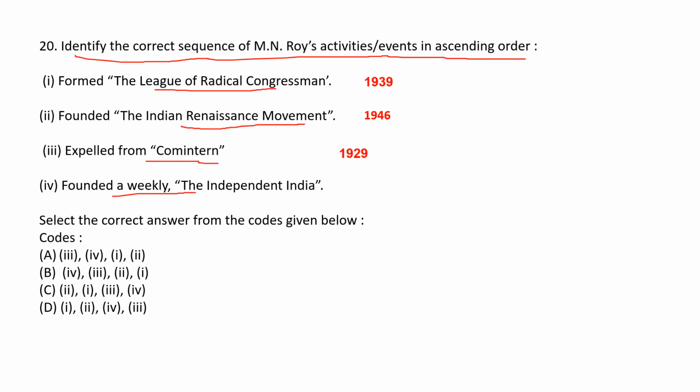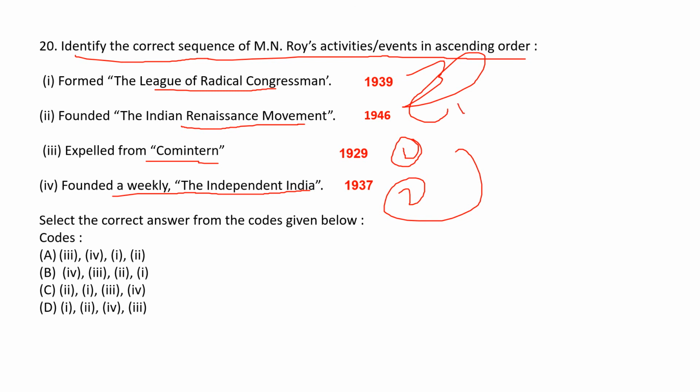Founded a weekly, The Independent India, 1937. So what is the correct sequence? The correct sequence is 3rd, then 4, then 1, then 2. What is the correct answer? Correct answer is A.